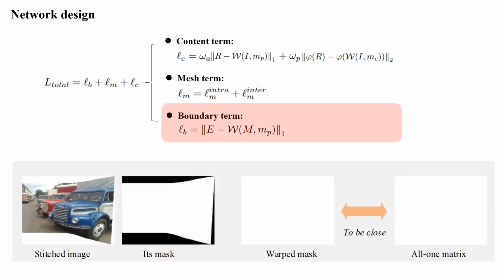For the boundary term, we leverage the mask to supervise the boundaries implicitly. Specifically, we warp the mask and constrain the warped mask to be close to an all-one matrix.